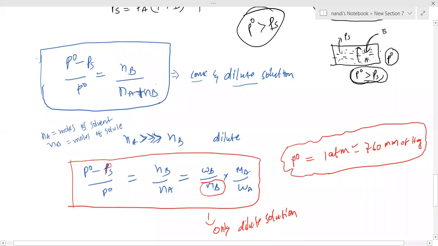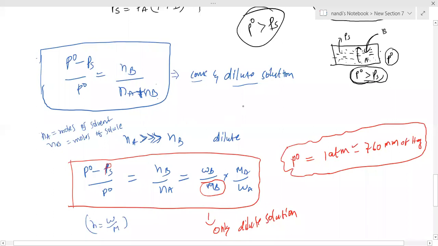So Nb by Na, where Nb is weight of B by molecular weight of B. N equals given weight by molecular weight, this is the number of moles formula. I substitute it here. This is only for dilute solutions, because when we neglect something, it is only for dilute solutions.